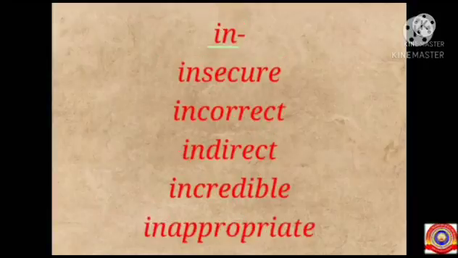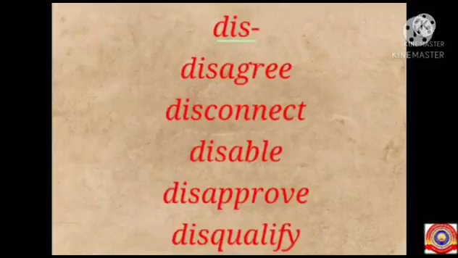Next, we will go through the antonyms that start with the prefix in. Insecure, incorrect, indirect, incredible, and inappropriate. These are some of the antonyms that start with the prefix in. Now, some antonyms are given here that start with the prefix dis. They are disagree, disconnect, disable, disapprove, disqualify. These are the antonyms that start with the prefix dis. Students, you can find out some other words in addition to this. Okay. So hope you all understood this activity.